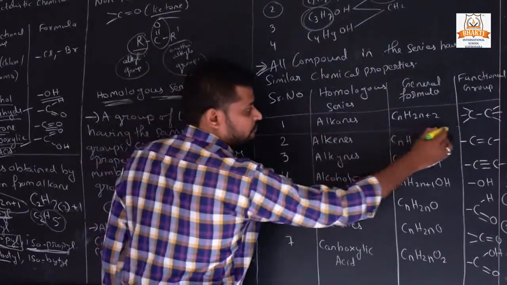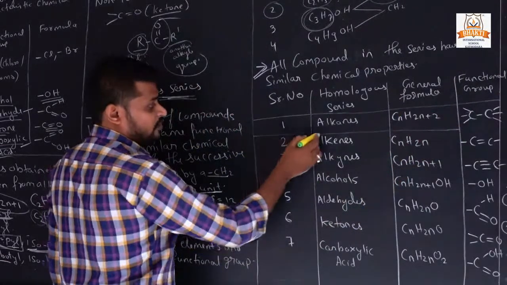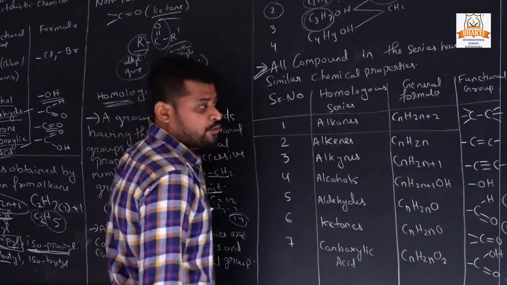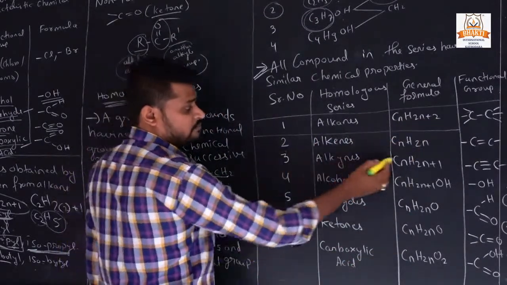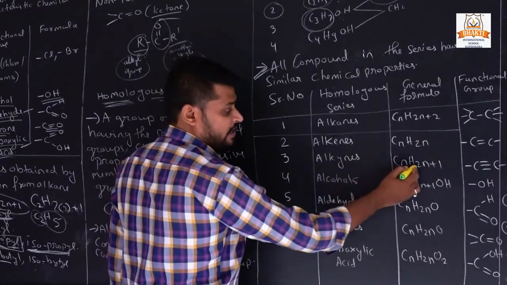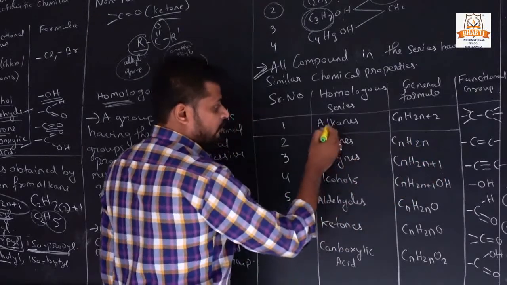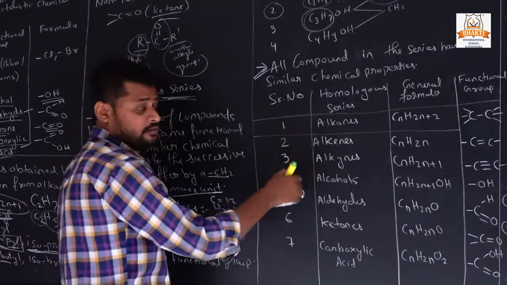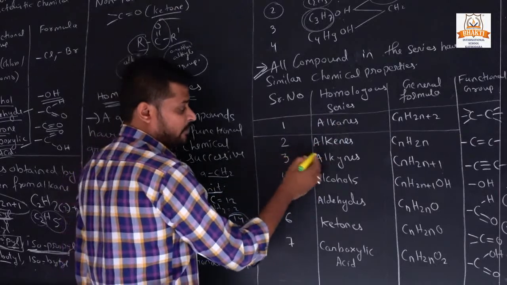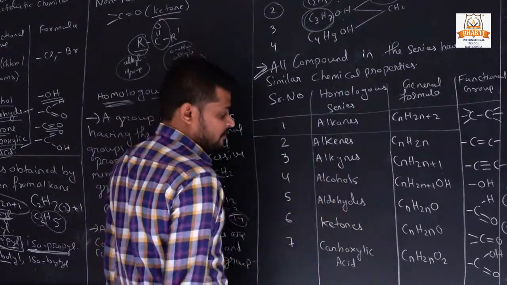First, alkanes: the alkane general formula is CnH2n plus 2, alkenes CnH2n, alkynes CnH2n minus 2. We all know when we take out one hydrogen from alkane, we obtain alkyl.